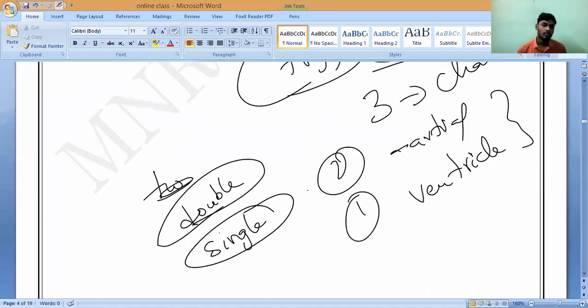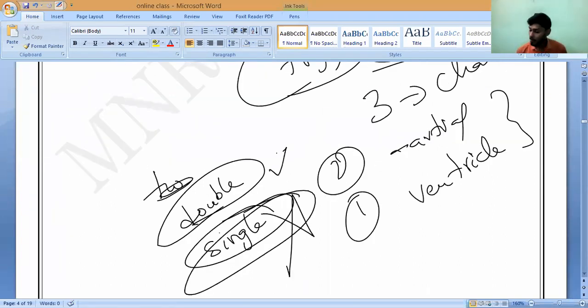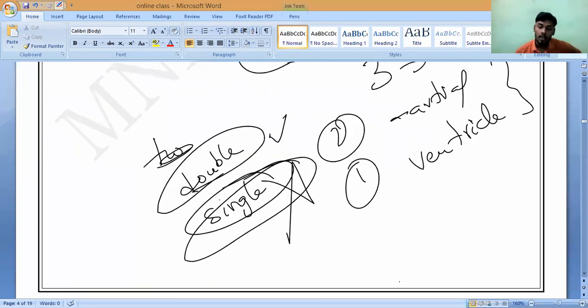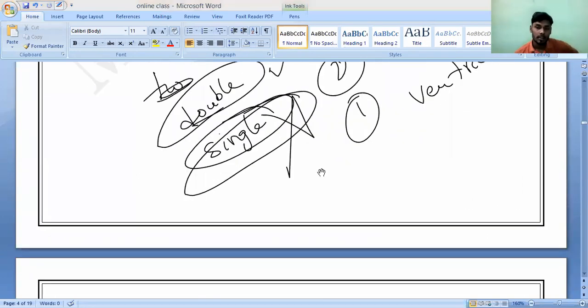What will you accept? Single circulation? But it is wrong. Amphibians, and if we take the reptiles also, the blood circulation is double circulation only. Remember, there may be an incomplete division within their heart, so some percentage of oxygenated and deoxygenated blood mixes together, which reduces the production of energy. But remember, the amphibians and the reptiles have a double circulation only.